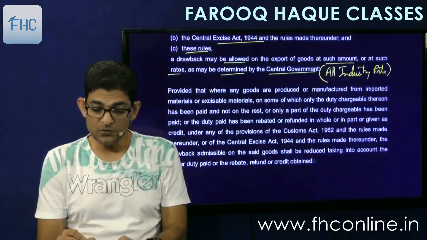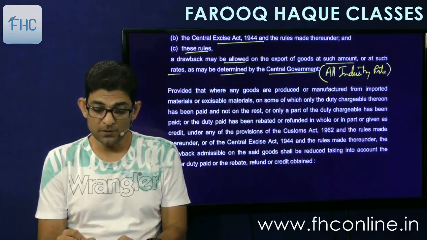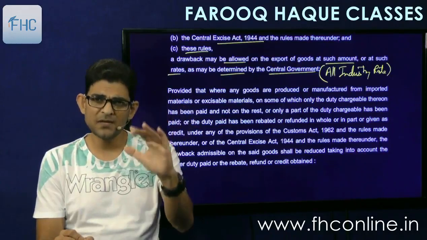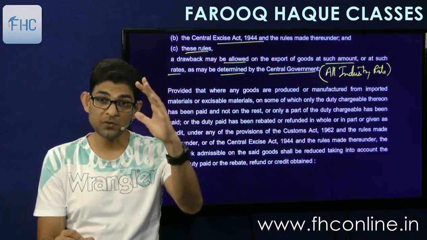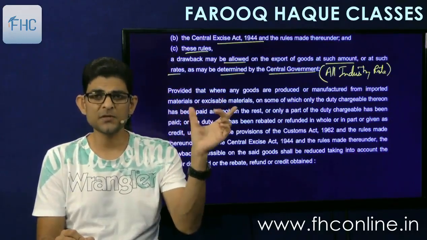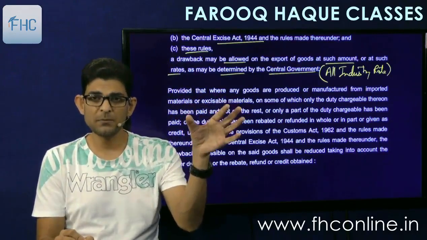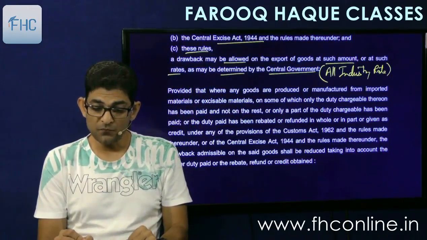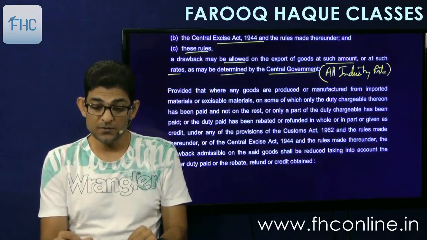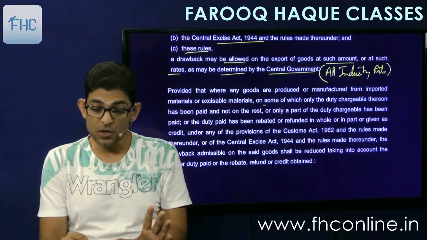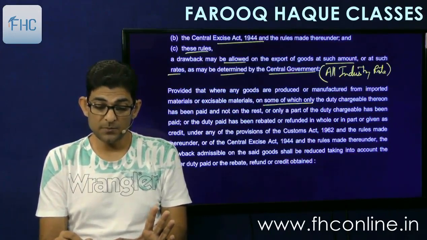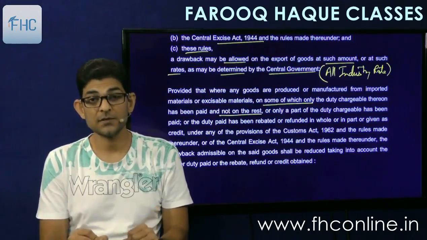Provided that where any goods are produced or manufactured from imported material or excisable material. Now some raw material can be excisable, some raw material can be imported ones. Now excisable means the domestic ones, okay, on which there will be GST paid. On some of which only. Now the point is that duty is paid on some of which only. The duty chargeable thereon has been paid and not on the rest.